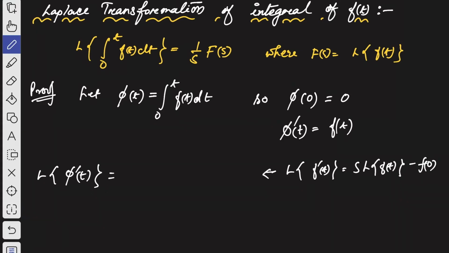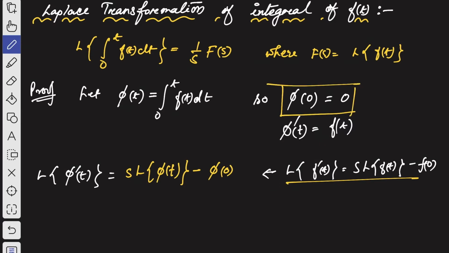If you apply this here, then what will you get? s into Laplace transformation of phi of t minus phi of 0, right? Minus phi of 0. So that's what we will get. As phi of 0 is 0 here already, this term will be 0, right?